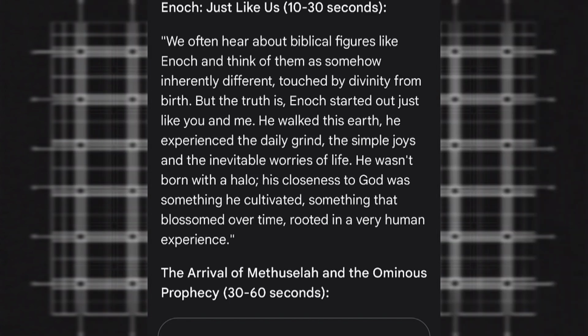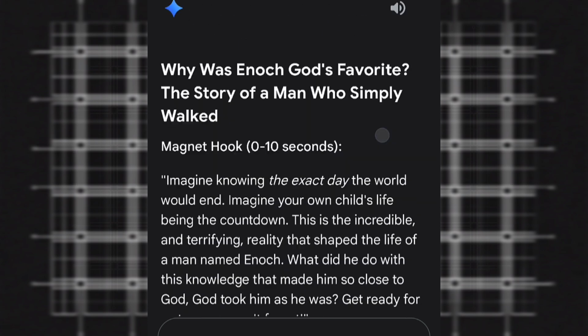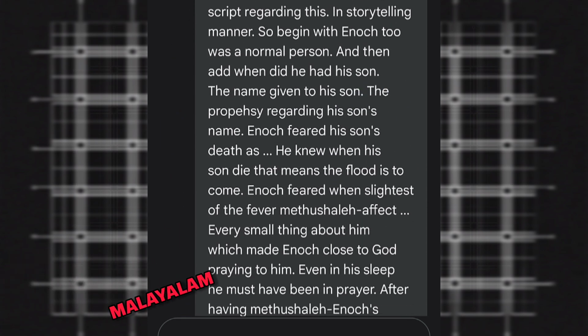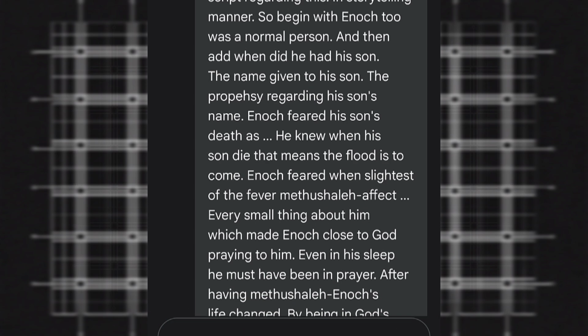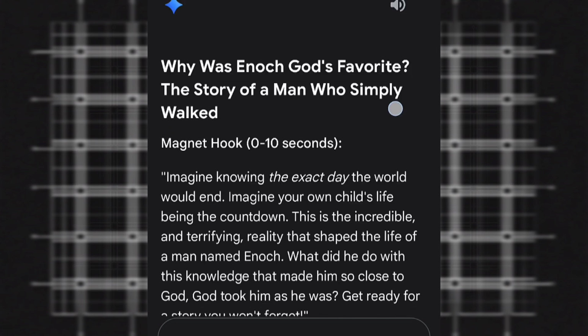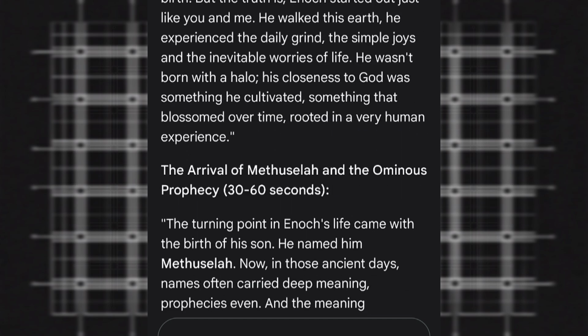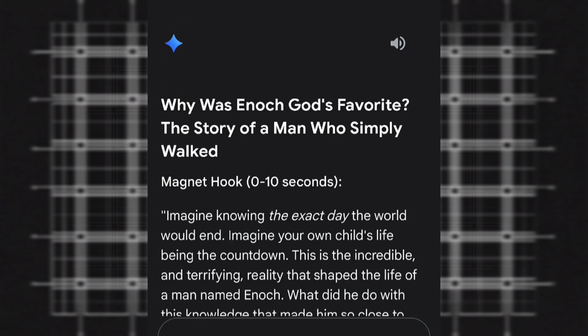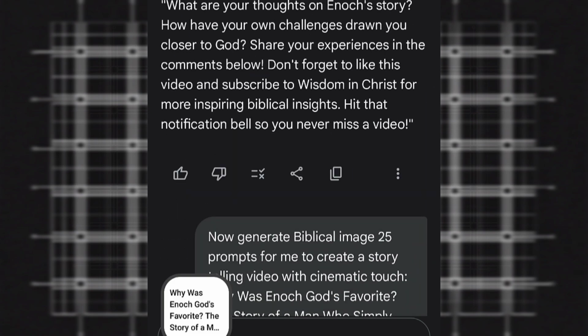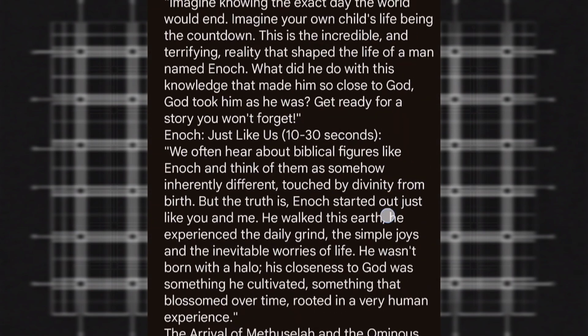So for this video, I'm using Gemini AI. And I've got to say, I seriously feel like Gemini is so underrated. It even supports my own mother tongue, which is Malayalam. So you can see how I've given my prompt here. I'm telling it exactly what I want. I want my idea to be in a storytelling narrative. Simple, right? And yes, now you can see the results. It's exactly what I needed. Now I just copy and paste it somewhere else where I can get to it easily. For me, that's Google Workspace. So our script is ready.